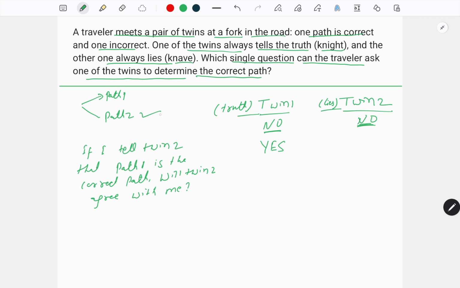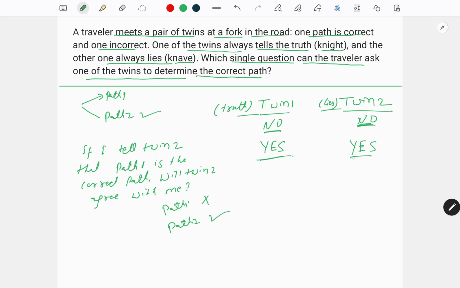Since path 2 is correct and path 1 is incorrect, twin 1 would have said no. Since twin 1 would have said no, which is the truth, twin 2 will lie and tell the reverse of it, so twin 2 will say yes. Either way, he will agree with you, and the traveler can conclude that path 1 is incorrect and path 2 is the correct one.